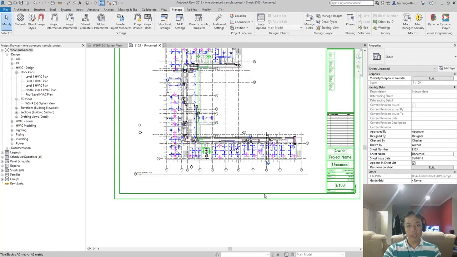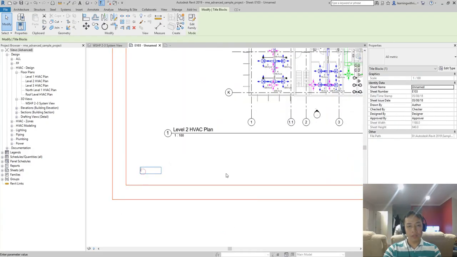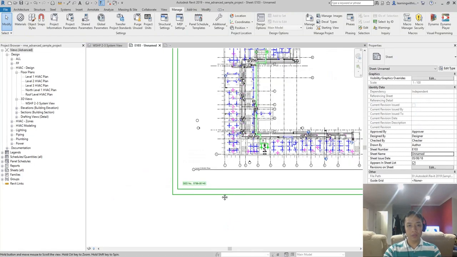So if I click the title block, I can now put here, for example, 45789 dash 00145, whatever, and then click outside. And there you go.